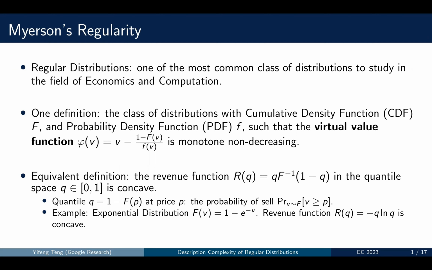Another equivalent definition is to define the revenue curve in the quantile space. The quantile at any price P is defined by 1 minus F(P). It is the probability of sale when we set a price P and the buyer's value is drawn from some distribution F. One example is the exponential distribution. For an exponential distribution, the revenue curve is defined by minus Q times log Q in the quantile space. And this is a concave function, so the exponential distributions are regular.